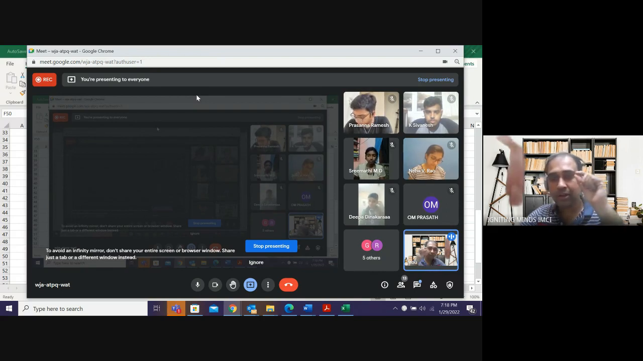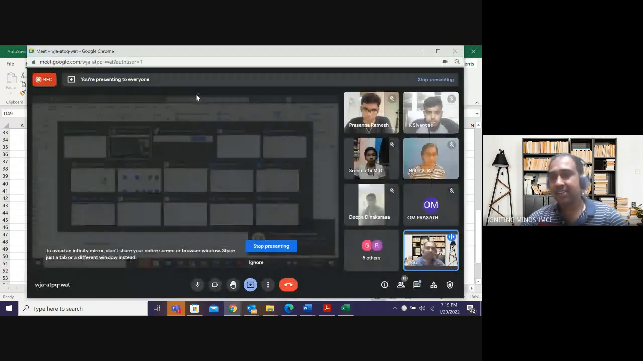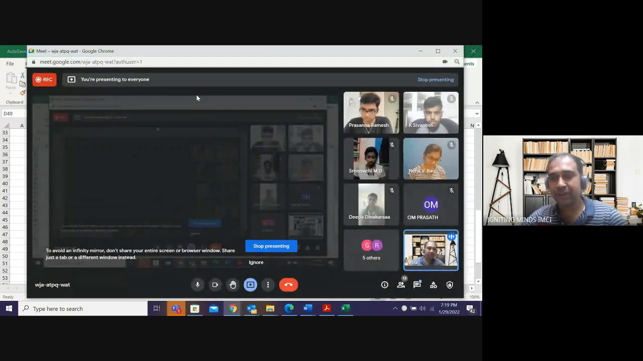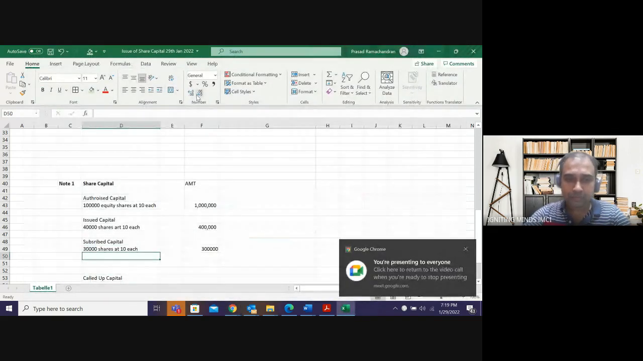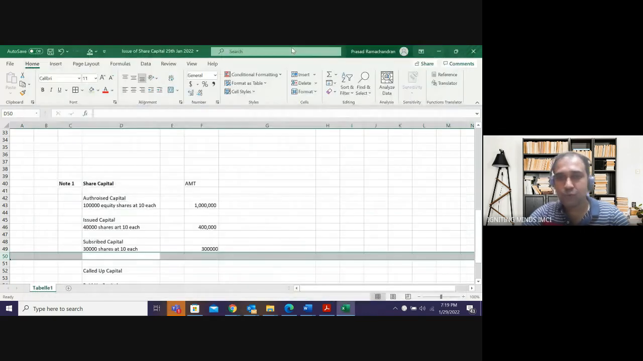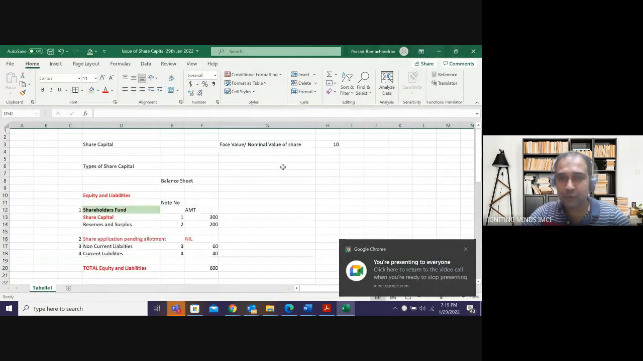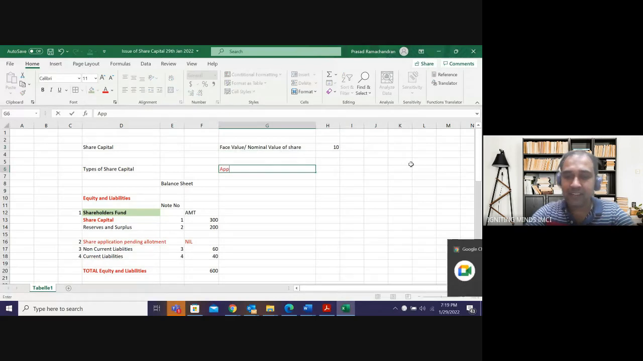Okay. So subscribed capital is, out of 40,000 issued capital, how many shares are being subscribed? That is called subscribed capital. Clear? Now, when we talk about shares, we don't call the entire 10 rupees at once. Okay, we have different stages. What are the different stages? If I want to raise 10 rupees, I won't raise at once.